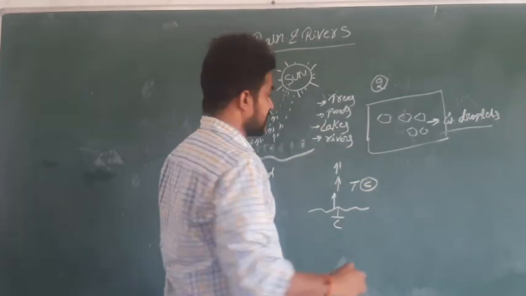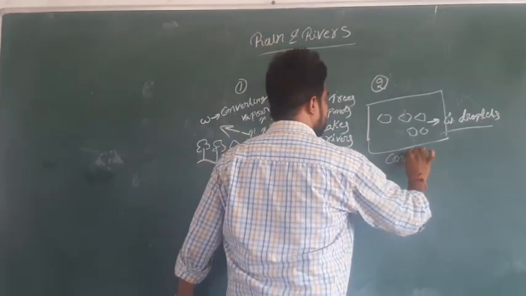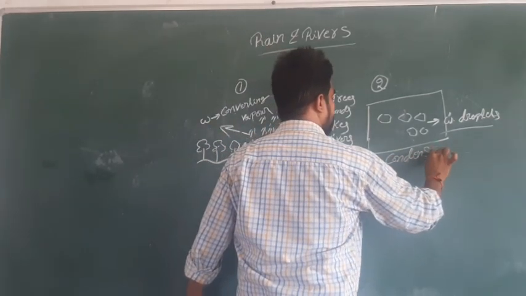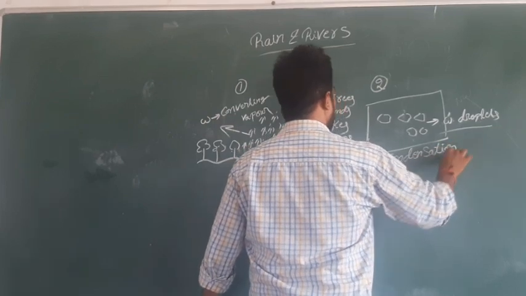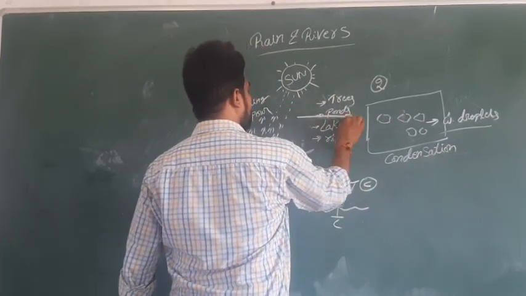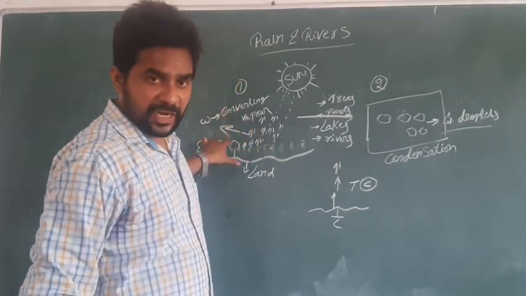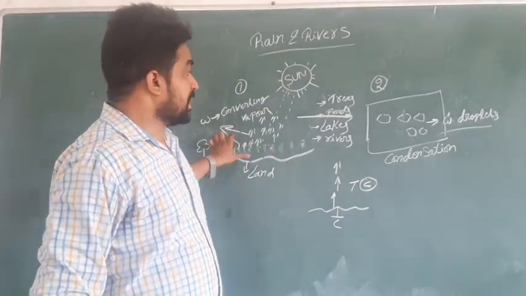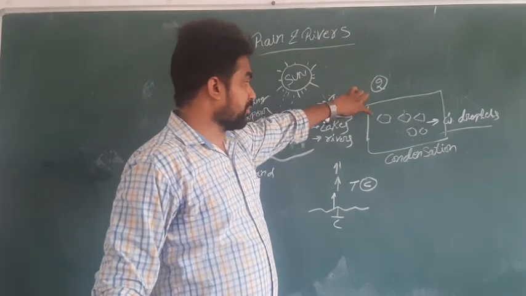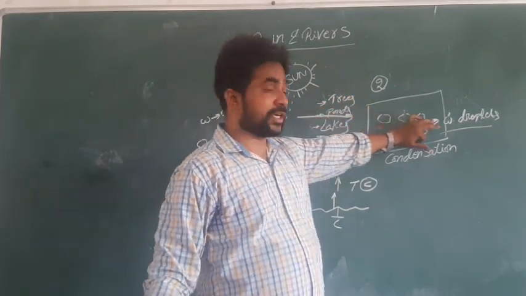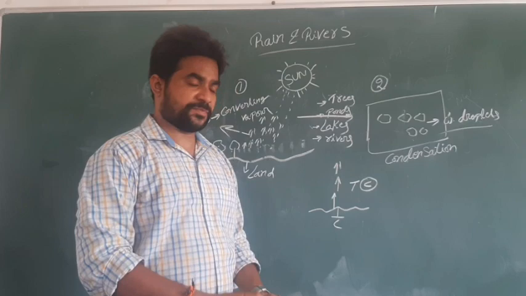This is the second stage, called condensation. In the first step, I explained water converting into vapor. In the second step, that vapor converts into water droplets.